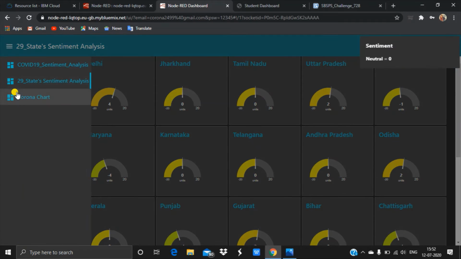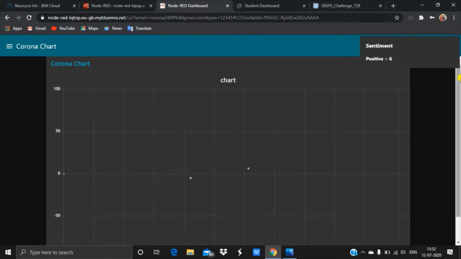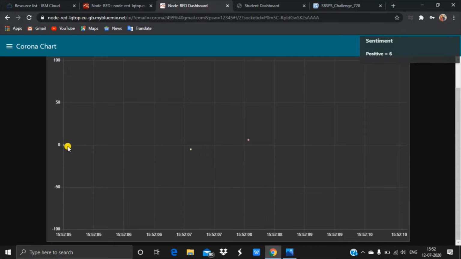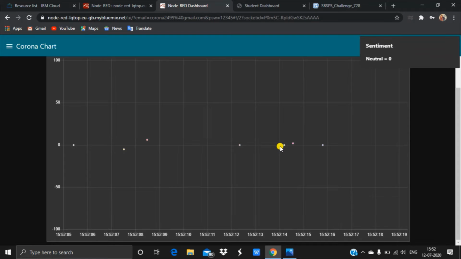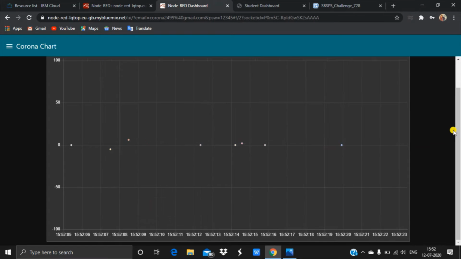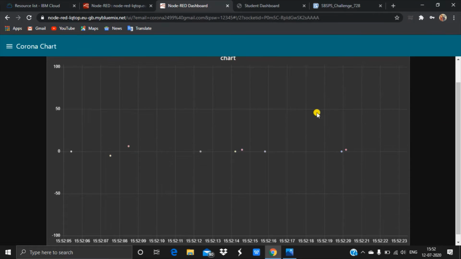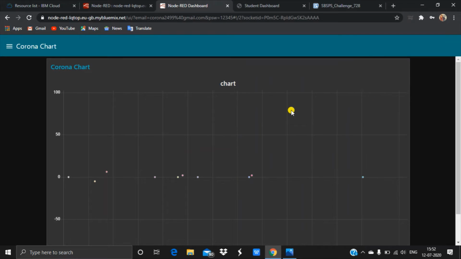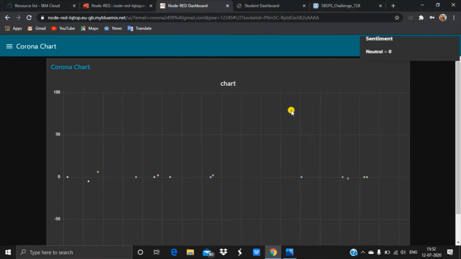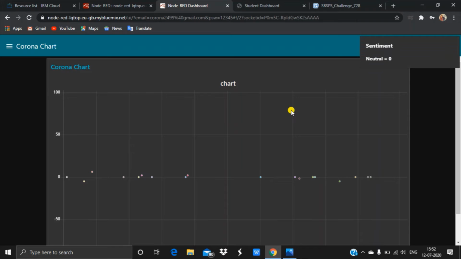Let's go into another tab called Corona Chart. Here, the data will be shown for each and every hour. This chart is for the entire world, and I have used this chart to display the sentiment analysis for the entire world. This is the entire output of my project titled Sentiment Analysis COVID-19 Visualization Dashboard.